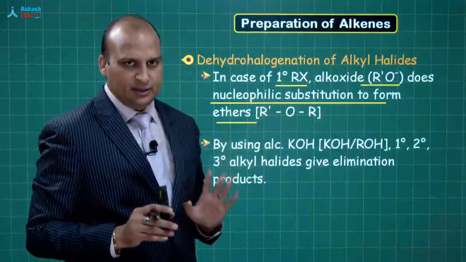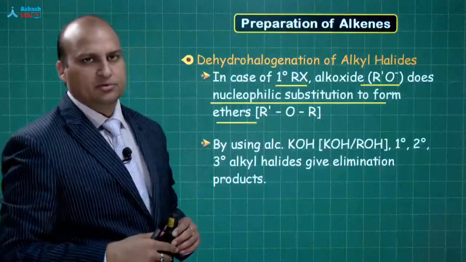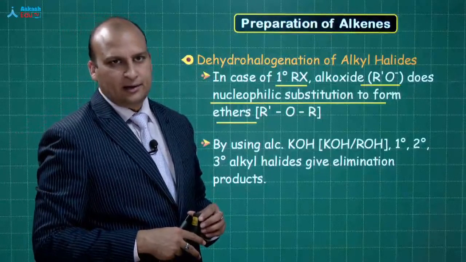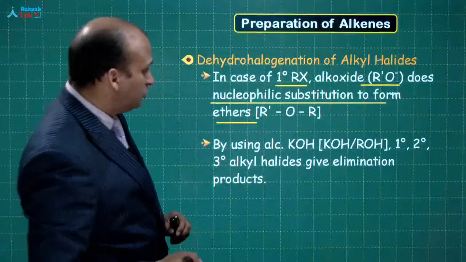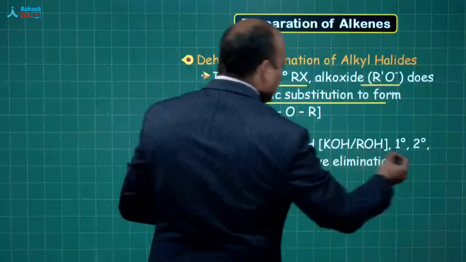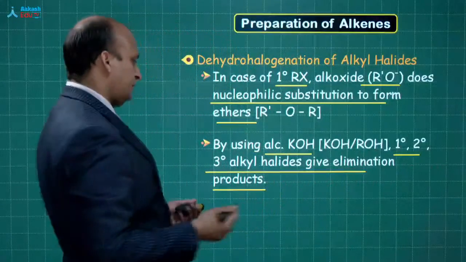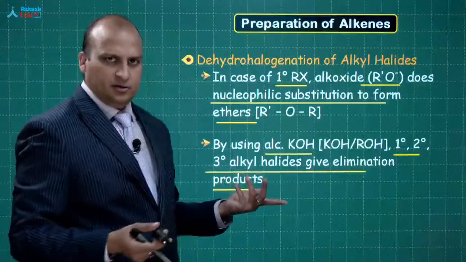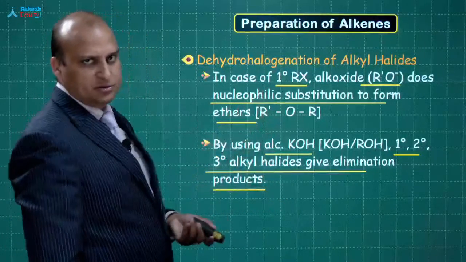Just remember this much for now. After skipping one class, we will be talking about the alkyl and aryl halides, so no need to worry about it. Okay? By using alcoholic KOH, 1 degree, 2 degree, 3 degree alkyl halides give elimination products. But you will be getting elimination as well as substitution product.